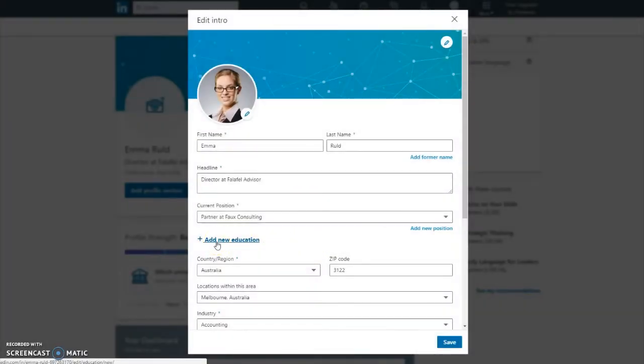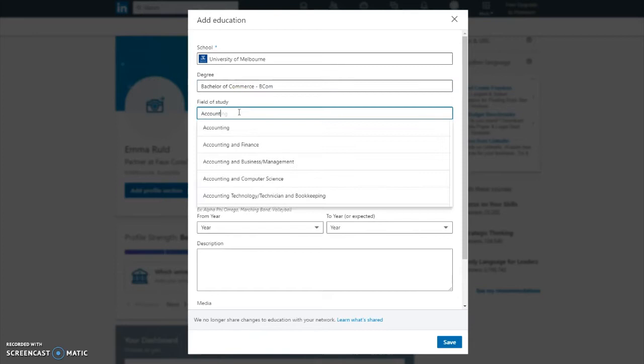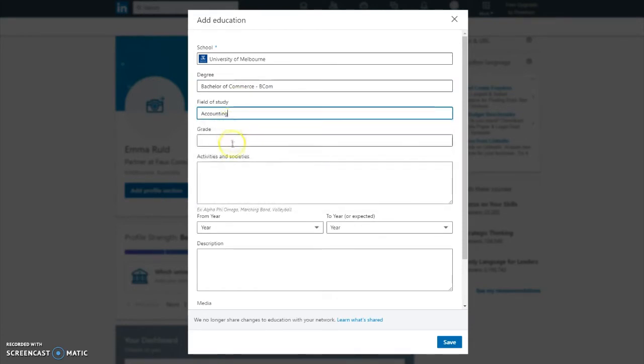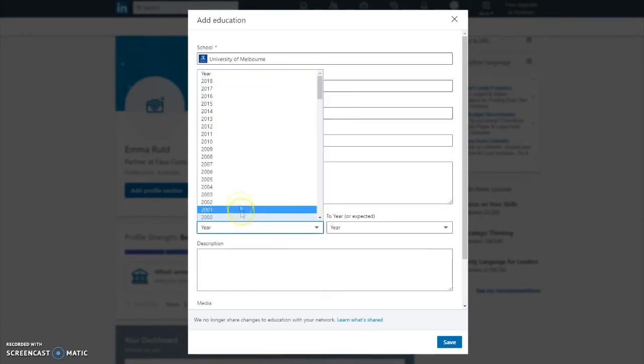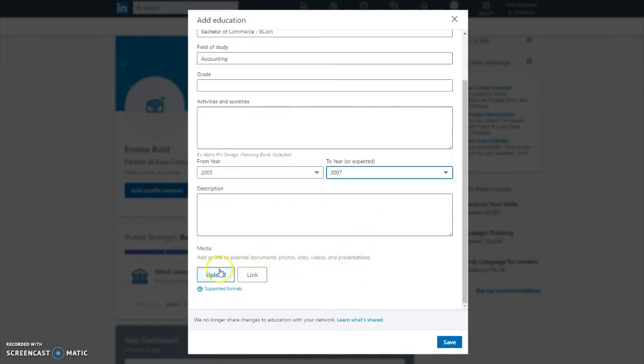Following your work history, we now want to enter some of the details about your education history. As before, these fields are quite intuitive, so go ahead and fill it out as appropriate. You can always add in more education later on, so for now let's just enter one. Then we click Save and move on to the next step.